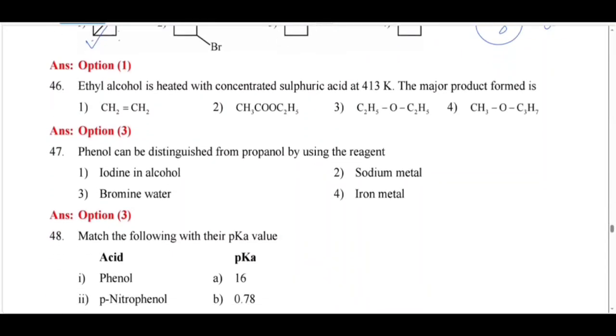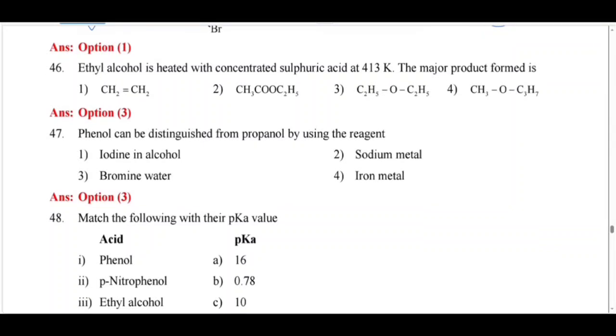Ethyl alcohol is heated with concentrated sulfuric acid at 413 Kelvin. The major product formed is, we know that when ethyl alcohol is heated with concentrated sulfuric acid, you can get either ethene or ether, but at 413 Kelvin I am getting an ether.